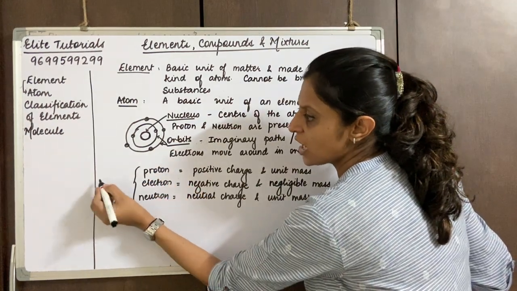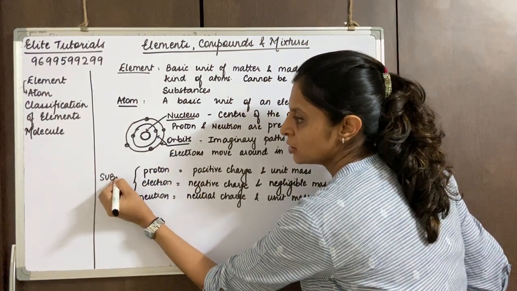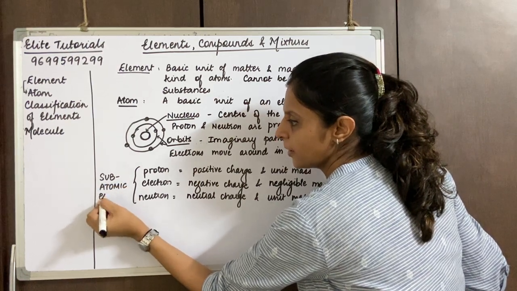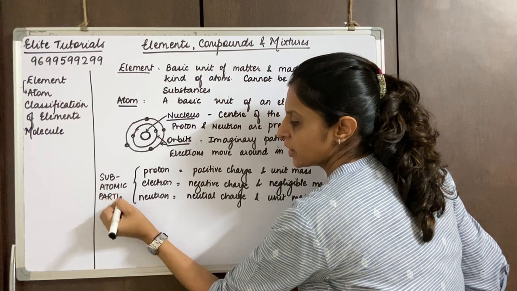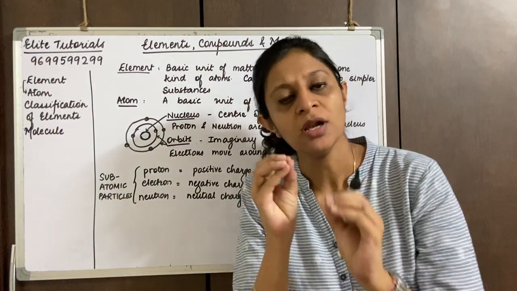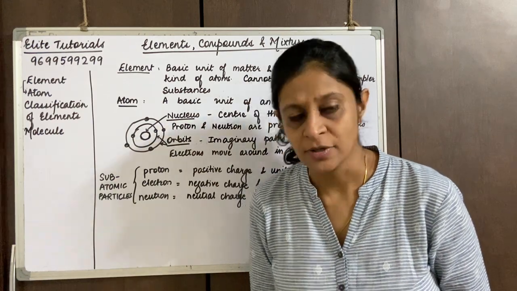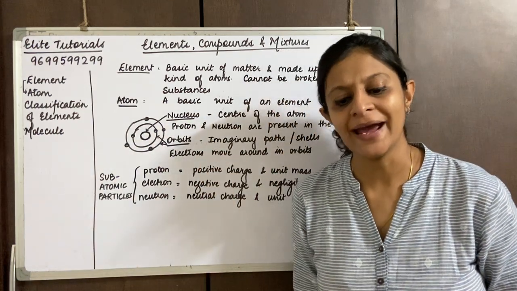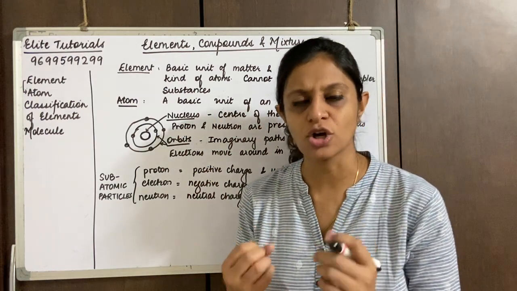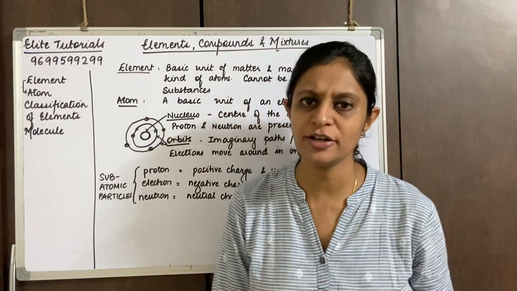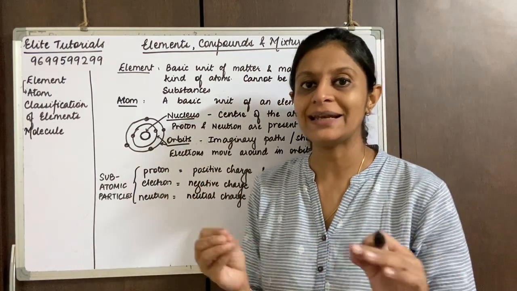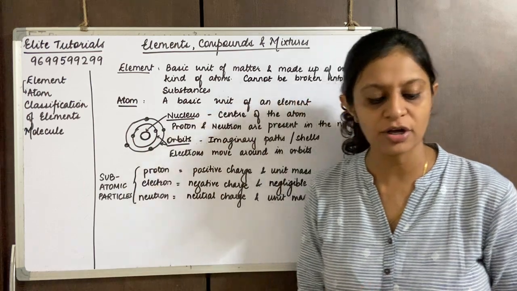So these three are called subatomic particles. What are the small particles present in an atom? That is proton, neutron and electron. They can also ask you to give the charges of proton, electron and neutron. So you already have that. Or they can even ask you to draw a neat labelled diagram of an atom. So you can draw this.